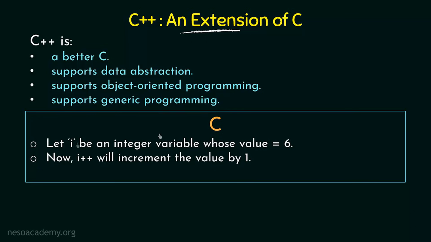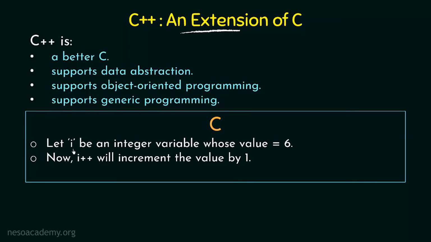So in this example, let i be an integer variable whose value is equal to 6. Now again, if you are new to programming, you may not understand the meaning of this term variable and what we mean by i is an integer and all that. So it's totally fine. For now, just understand that we are having a variable. Now what is a variable? Variable is something that can hold a value. So just think of a variable as something that can hold a value.